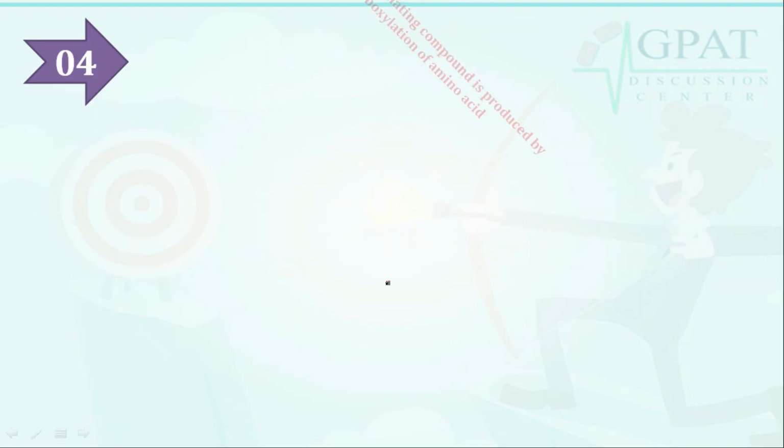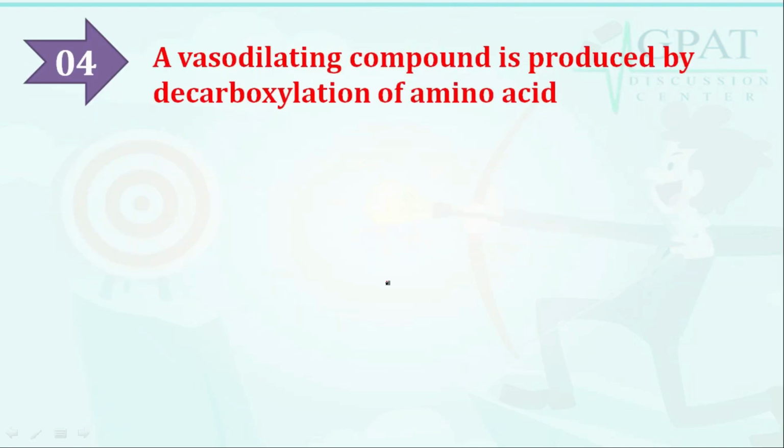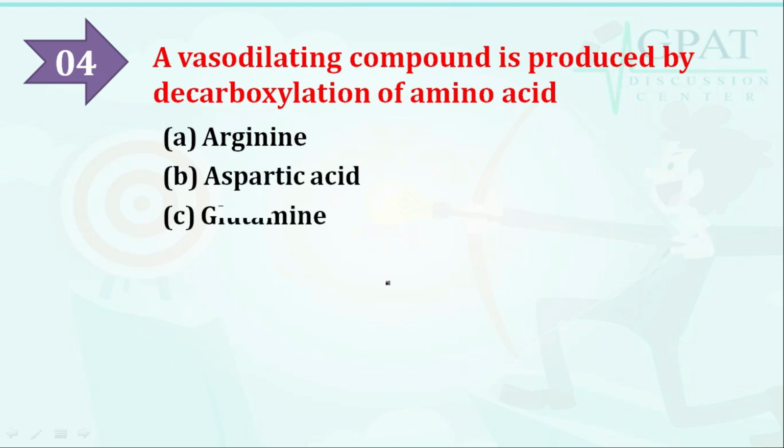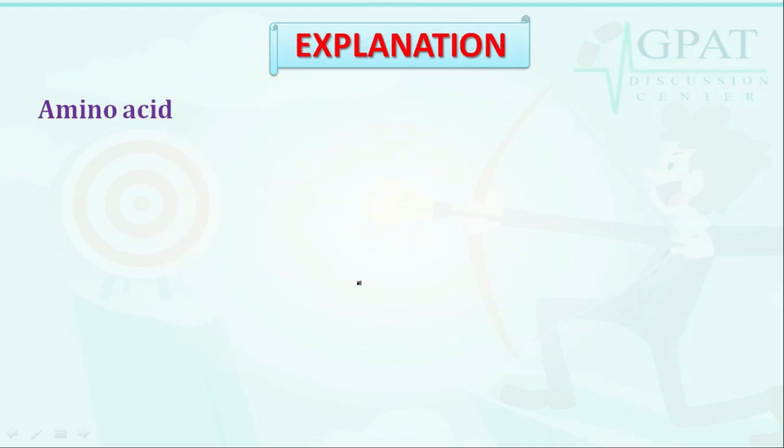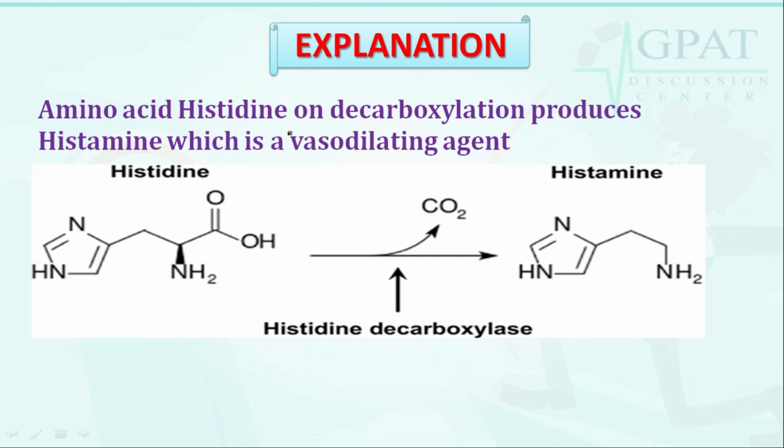Moving on to the next question. A vasodilating compound is produced by decarboxylation of which amino acid? Option A is arginine, option B is aspartic acid, option C is glutamine, option D is histidine. Which is the correct answer? The correct answer is histidine. Let's discuss with the help of the explanation. The amino acid histidine on decarboxylation produces histamine, which is a vasodilating agent.